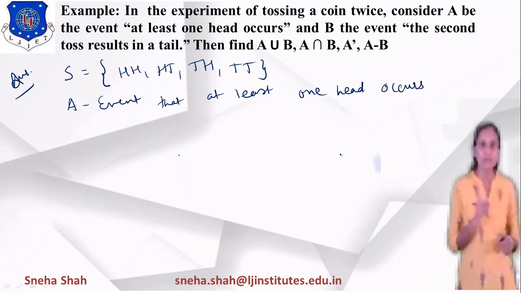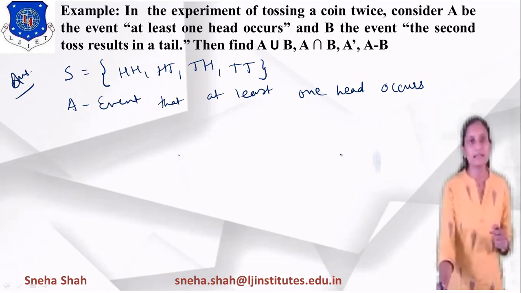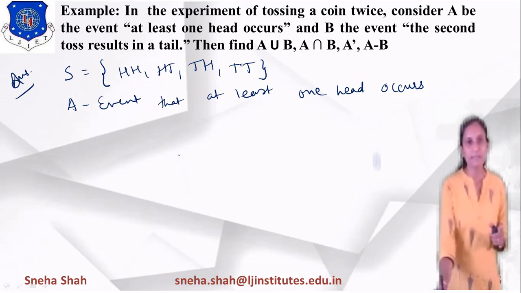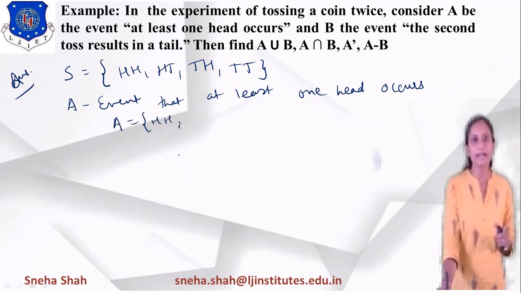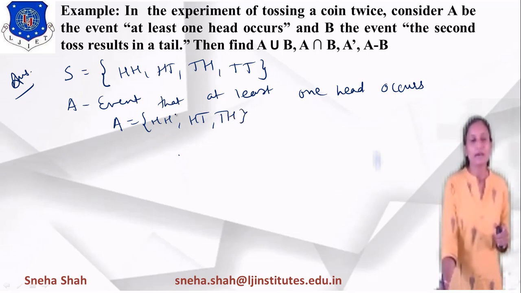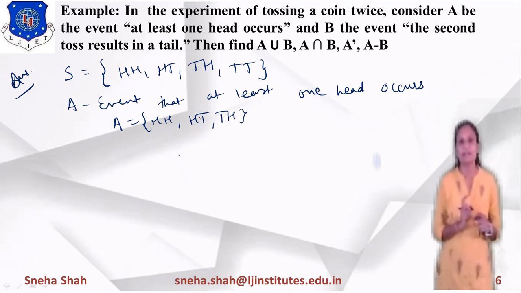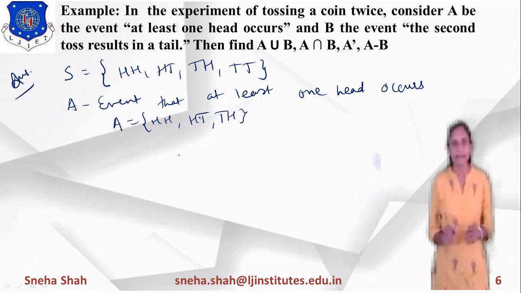So if at least one head occurs, from the sample space you can see that in this one there are 2 heads, in this one there is 1 head. In this one there is no head, so we will not take this part. So what is the event A? A equals head head, head tail or tail head. So at least one head means one or more than one head may be considered, right?